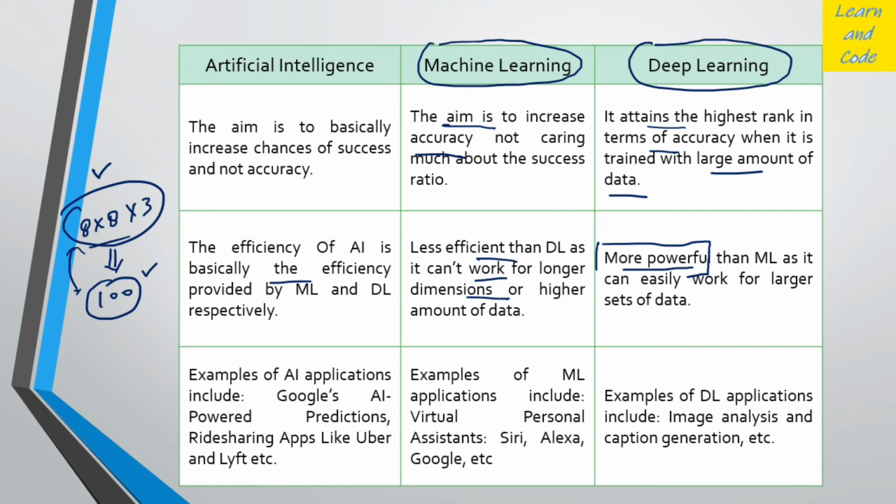Examples of AI applications: Google AI-powered predictions, ride sharing apps like Uber, Lyft, etc. Examples of machine learning include virtual assistants like Siri, Alexa, Google Assistant, and so on. Examples of deep learning: we are mainly using deep learning for image analysis and for time series prediction. In a further lecture, maybe we'll go through different machine learning frameworks also.